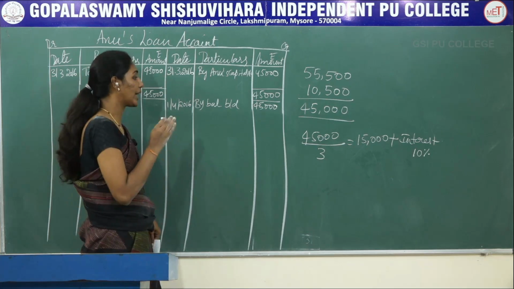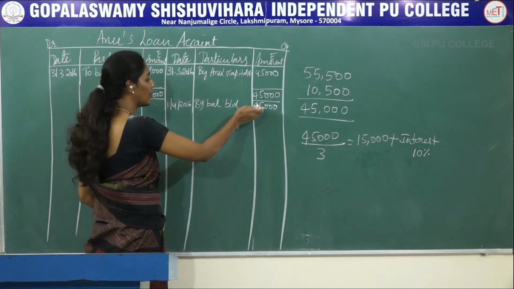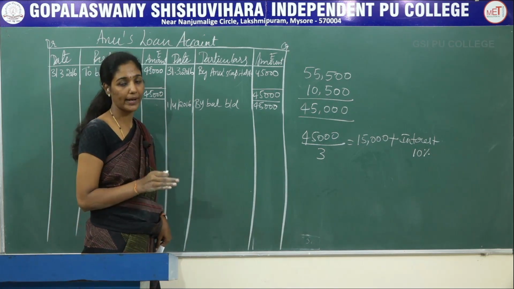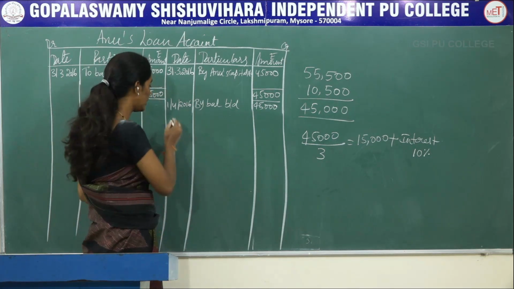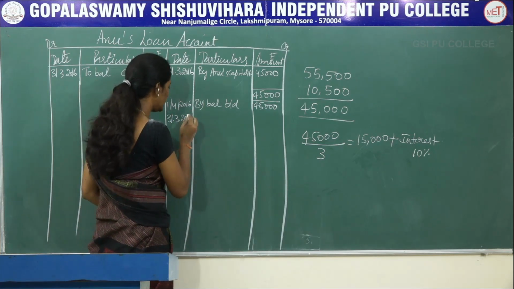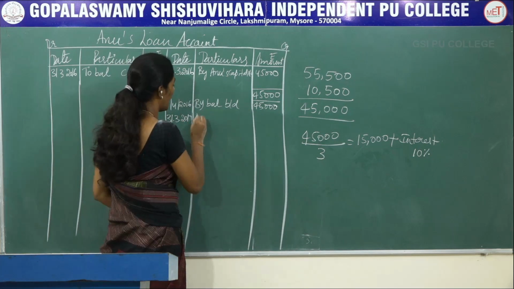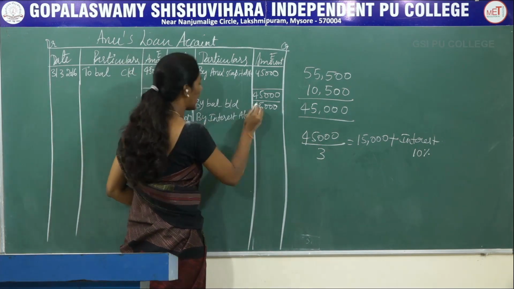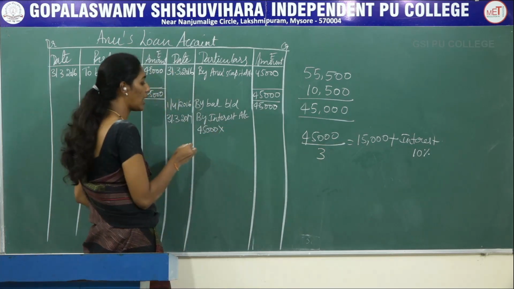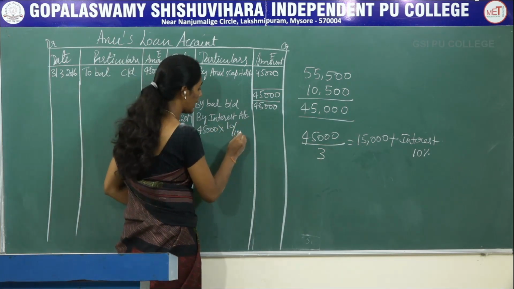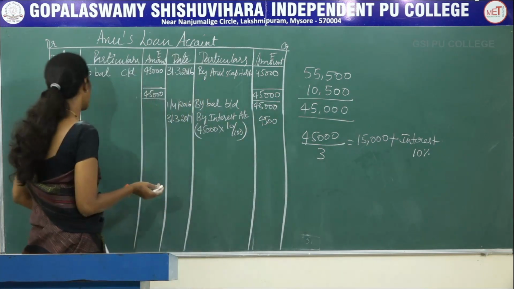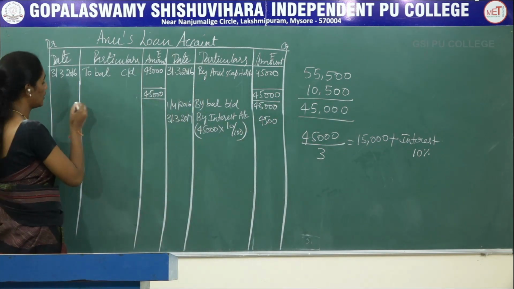Now you need to calculate interest on 45,000. Already we know that interest is always paid at the end of the accounting period. So that is as on 31st 3/2017, by interest account. Calculate interest on 45,000: 45,000 into 10 divided by 100. You will get 4,500.